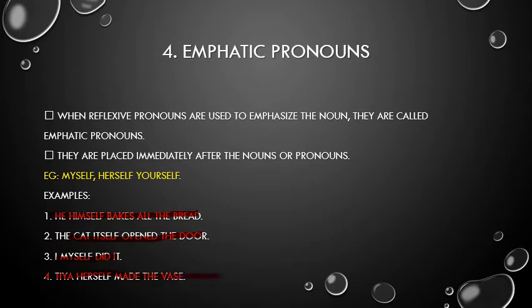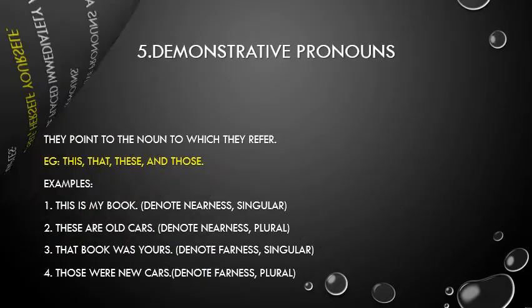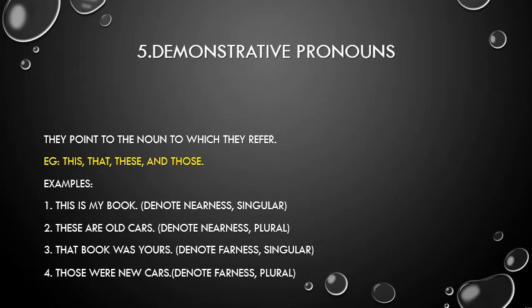So next topic is demonstrative pronoun. They point to the noun to which they refer. For example, this, that, these, and those. For example, this is my book.